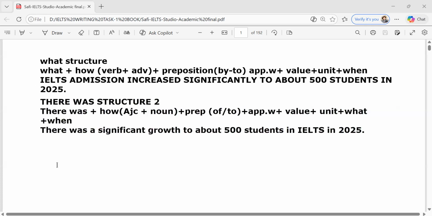Third structure, next, I call it... Sir, is this for body paragraph 1? Yes, these are for both body paragraphs. Body paragraph 1 and 2, we use these structures.